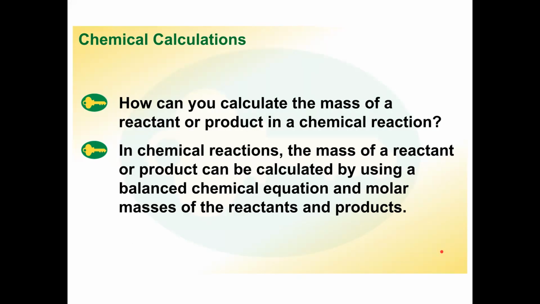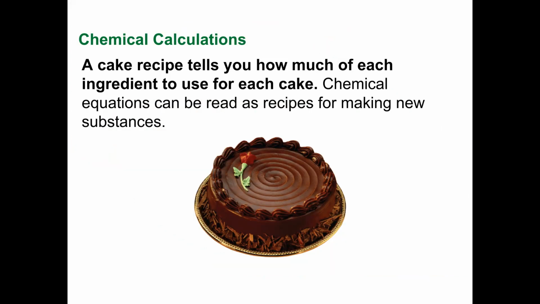So how can you calculate the mass of a reactant or product in a chemical reaction? In chemical reactions, the mass of the reactant or product can be calculated by using a balanced equation and molar masses of the reactants and products. So a cake recipe tells you how much of each ingredient that you use. Chemical equations are kind of like recipes when it comes to making new substances.